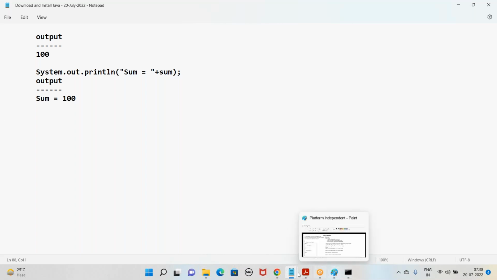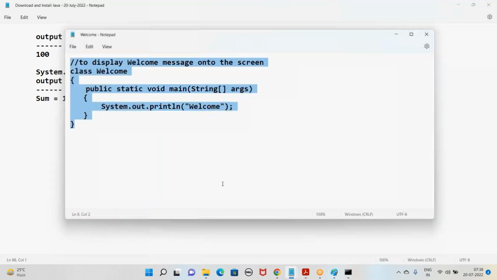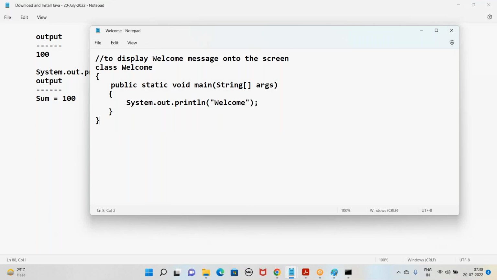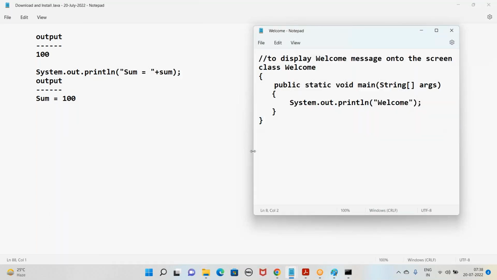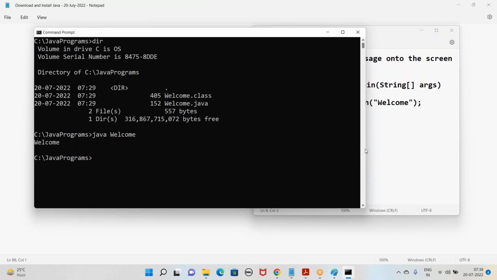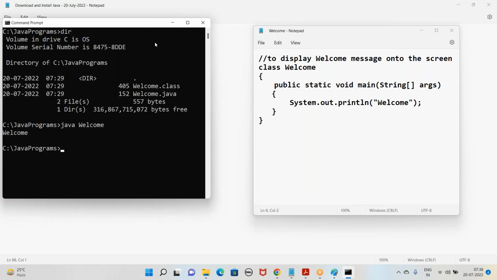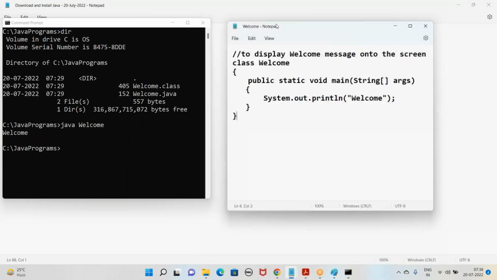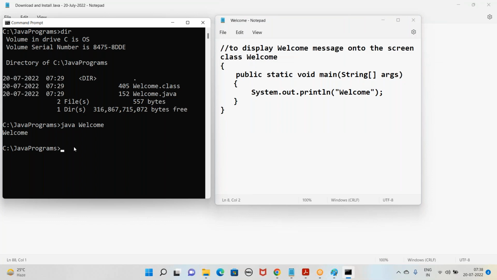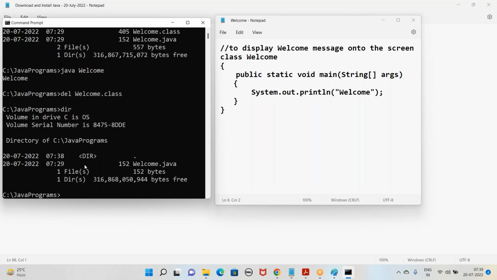Now let me go back to the program. This is our program. And let me even open the command prompt. Now let me delete the welcome.class file. I'm deleting the .class file. How to delete? We use the command del at the command prompt to delete a file. So in our directory, we have only one file, welcome.java.